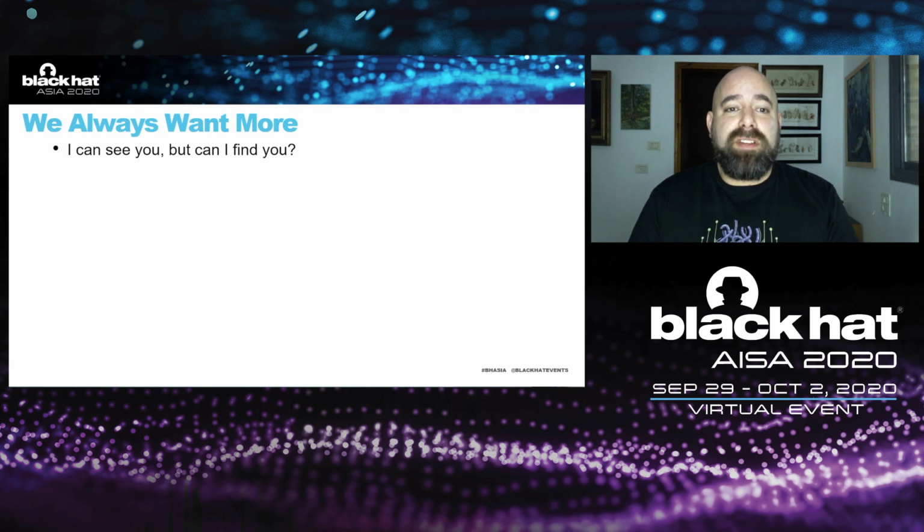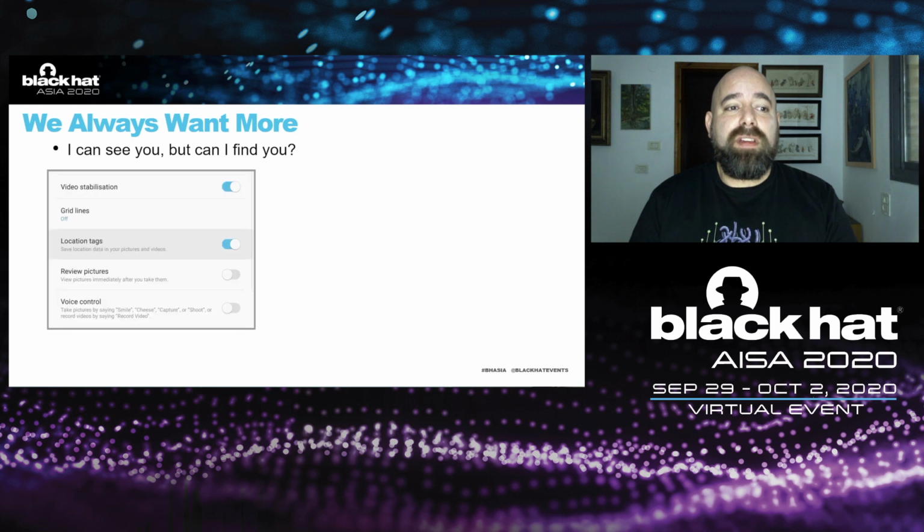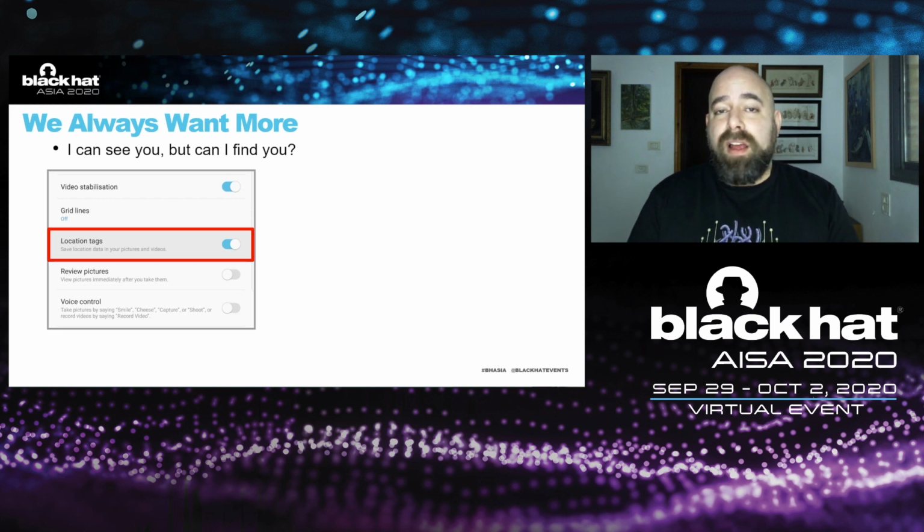Most pictures that are taken today, and videos as well, have a location geotag embedded in the metadata. So this is turned on by default on most phones, and I think that most people do not turn it off. I personally use it. I find it very, very comfortable and leave it on.